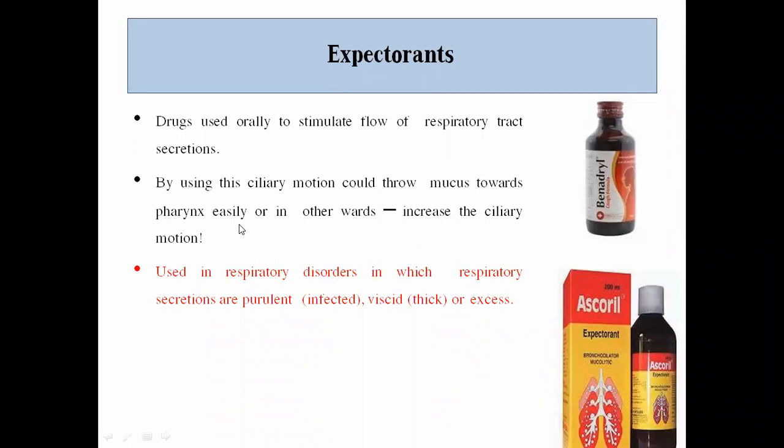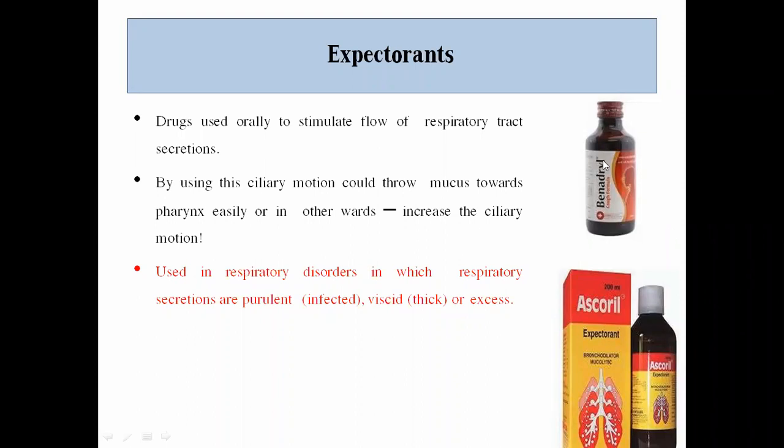Due to these types of formulations, the person can easily throw out the mucus secretions, dust particles, along with the excessive amount of mucus. So by using these formulations, there is increased ciliary motion, which will throw mucus towards the pharynx easily.